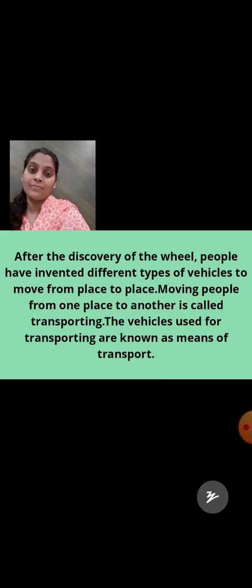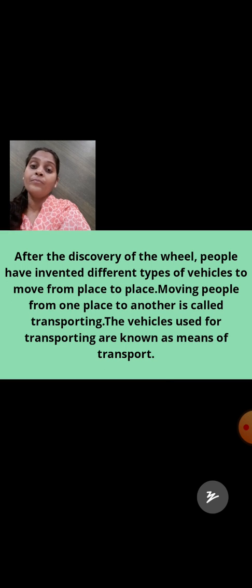After the discovery of the wheel, people invented different types of vehicles to move from place to place. Moving people from one place to another is called transporting. Vehicles used for transporting are known as means of transport.